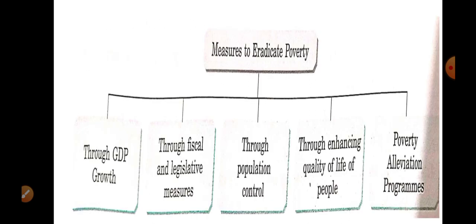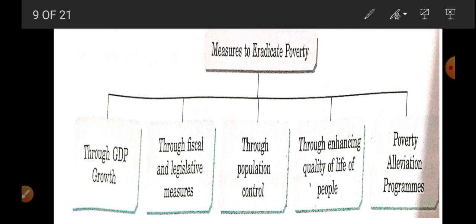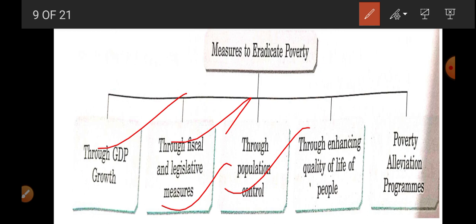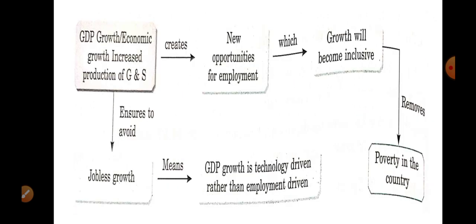Now these are the three things that are given in your NCERT book, but you can write more about how to eradicate poverty and reduce poverty. Through GDP growth, through fiscal and legislative measures, by controlling the population, by enhancing the quality of life, and through poverty elimination programs. So first of all, how can we curb poverty by high GDP?